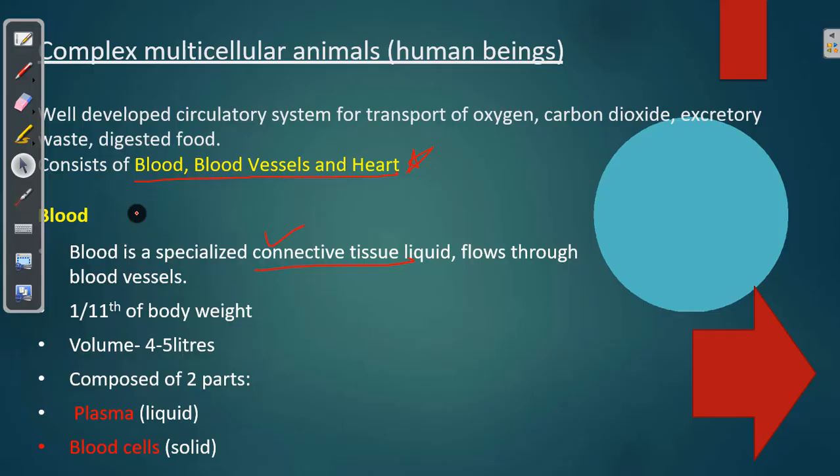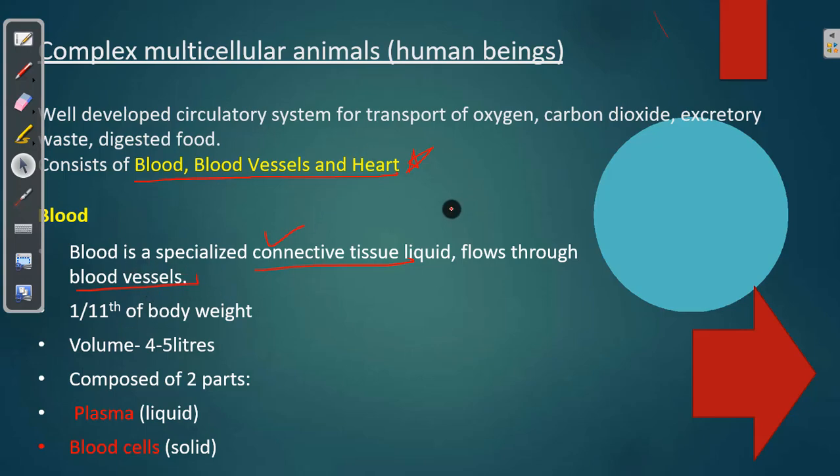Blood also flows through pipes in our body, through a special tubular structure, and that tubular structure is said to be blood vessels. Like we have pipes for the kitchen, and different pipes for the waste to be excreted out, in the same way we have different pipes that we are going to discuss in later sessions, and these pipes are said to be blood vessels.